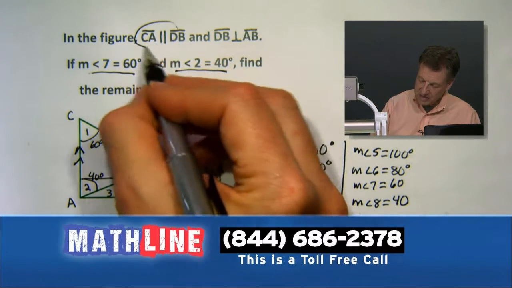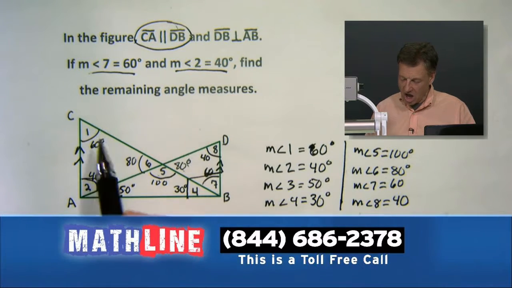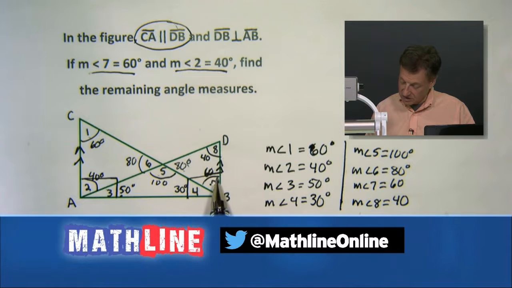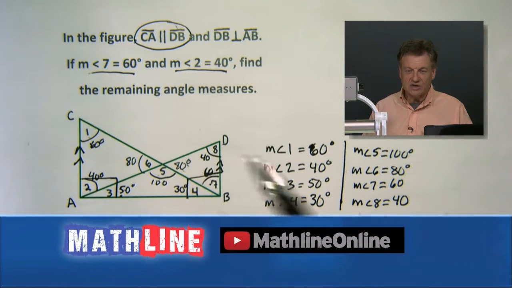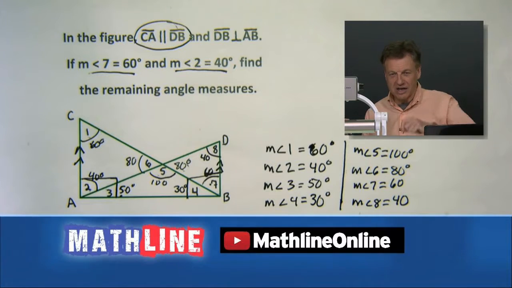Remember we talked a little about the parallels? Alternate interior angles, 1 and 7. They both are worth 70. No, they're not worth 70. They're worth 60, aren't they? And how about it? Angle 2 and angle 8, also alternate interior angles, and they're both worth 40. So that's another option with the parallel lines that could help us out.